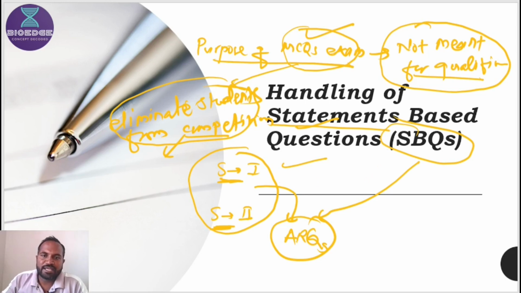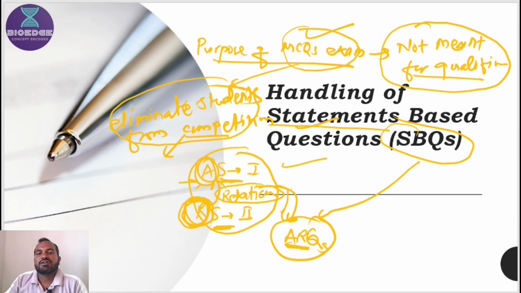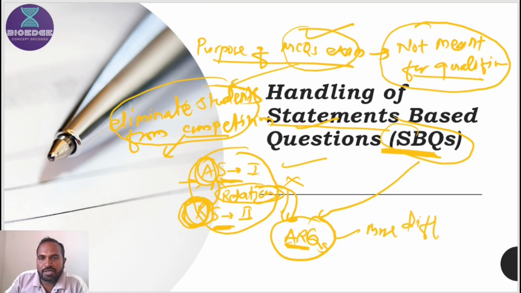ARQs also give true statements. They call the first statement an assertion, and the second statement a reason, and they want to make it difficult. That's why they test whether this reason is the correct explanation of the assertion. They want to test the relation, then it becomes an assertion reason question, and if they don't want to know the relation between the statements, then it becomes a statement based question. So assertion reason questions are more difficult as compared to statement based questions.